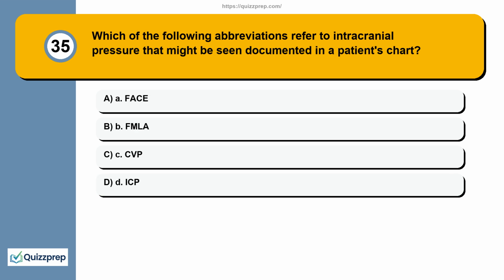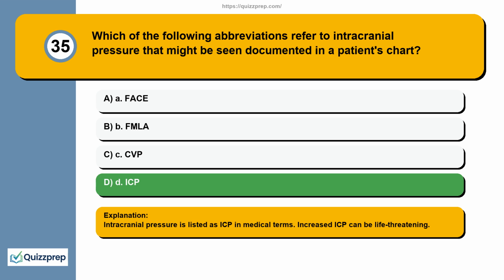Question 35. Which of the following abbreviations refer to intracranial pressure that might be seen documented in a patient's chart? A. FACE. B. FMLA. C. CVP. D. ICP. Intracranial pressure is listed as ICP in medical terms. Increased ICP can be life-threatening.